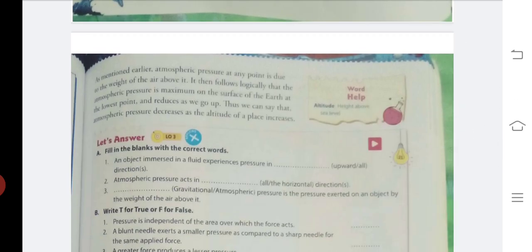Now, this atmospheric pressure, as we go higher, it decreases, because as we go higher, the amount of air goes on decreasing. So the atmospheric pressure also decreases. So on the mountains, the atmospheric pressure is less. We can say that on Mount Everest, the pressure will be much less than at sea level.